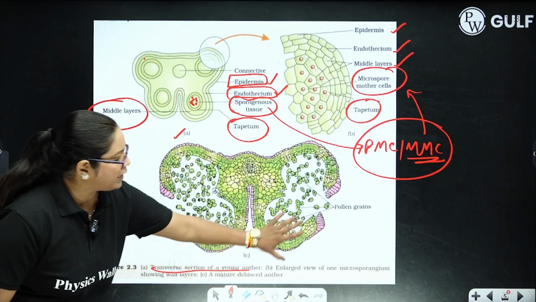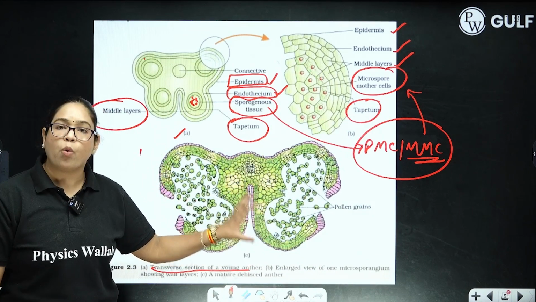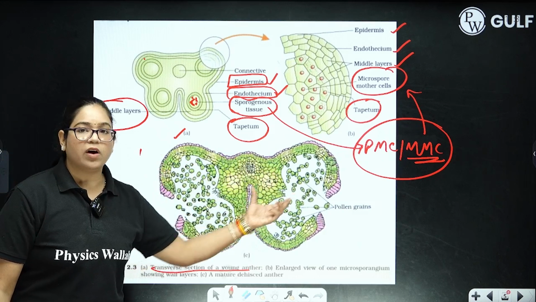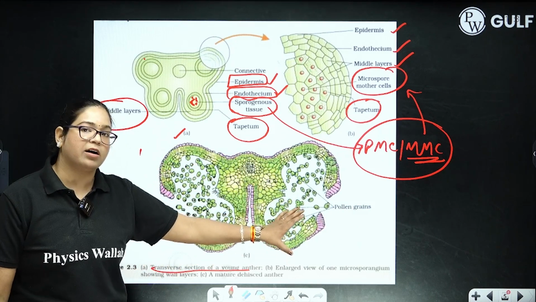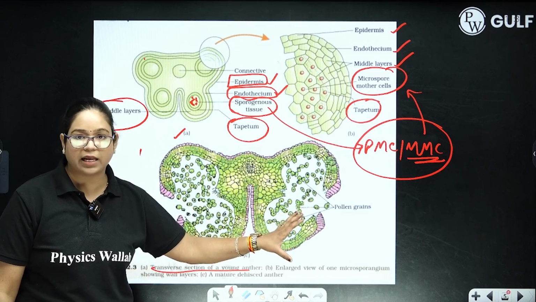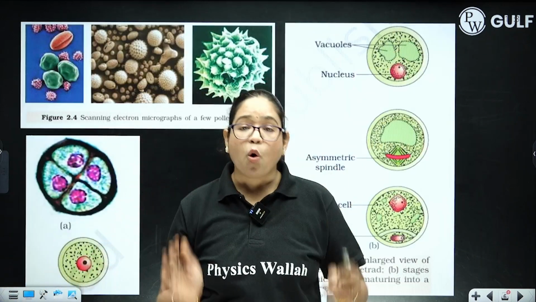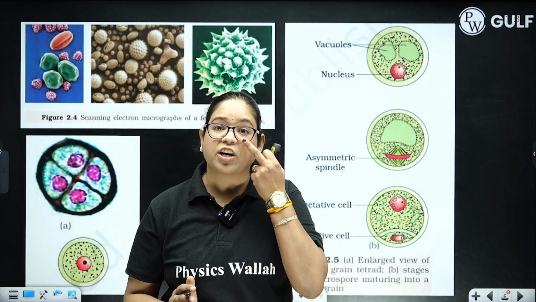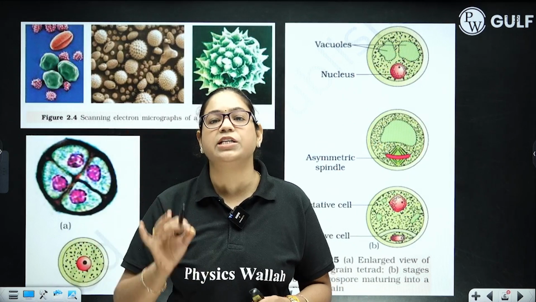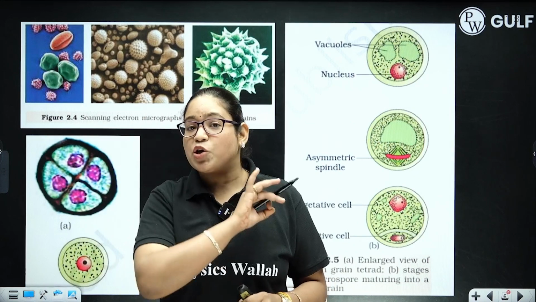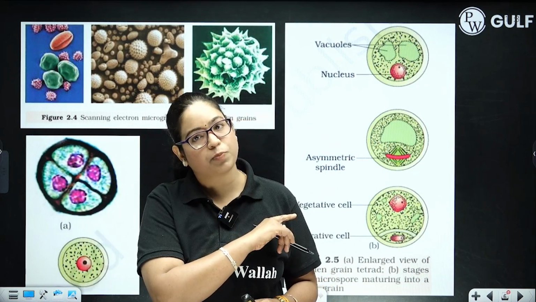This particular diagram is showing you the structure of a mature anther, where the theca are converted into pollen sacs, where dehiscence will occur and all the pollen grains will be released. So as you can see, there are so many diagrams in the sexual reproduction in flowering plants chapter, and they are 100% important for your board exams. So no need to skip any diagram of this chapter especially.